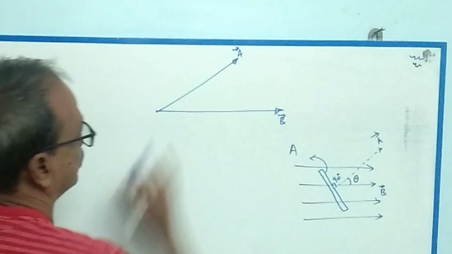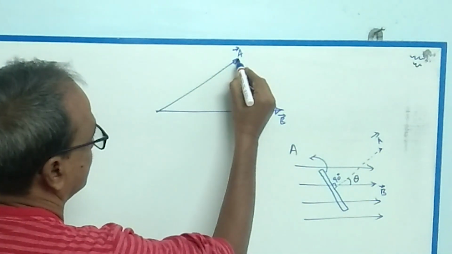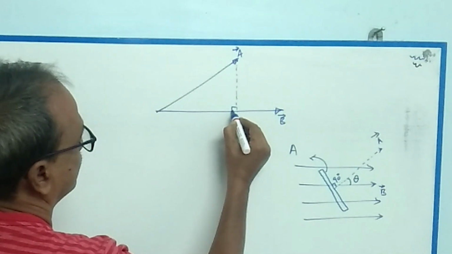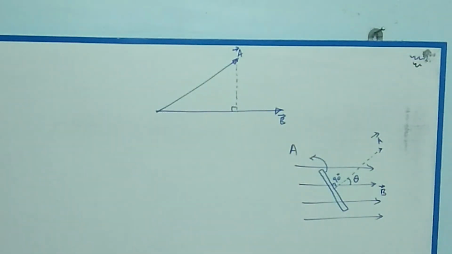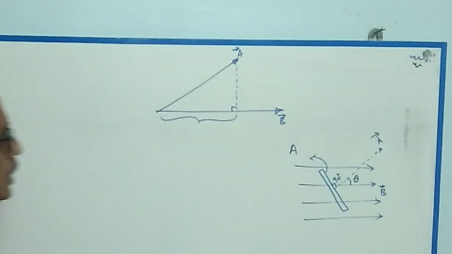We have to calculate the magnitude of the A vector which is projected over the B vector. Draw a perpendicular line which intersects the B vector. So this is the magnitude of the A vector over the B vector.